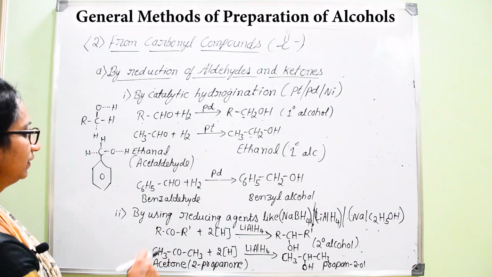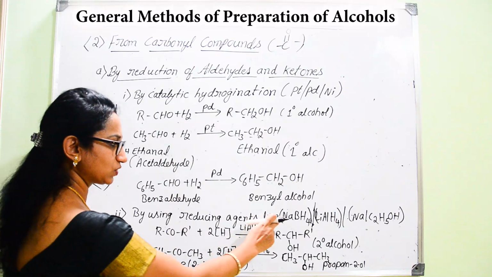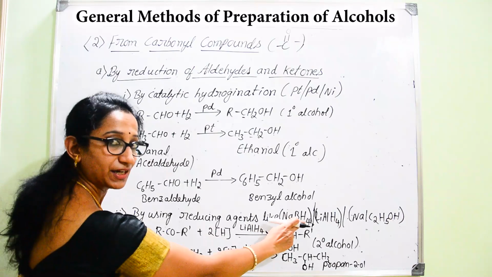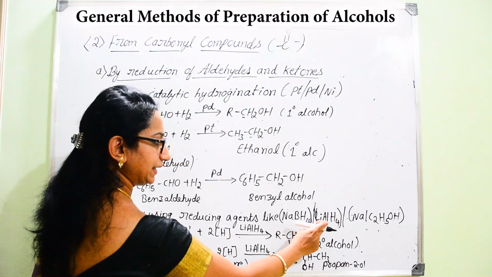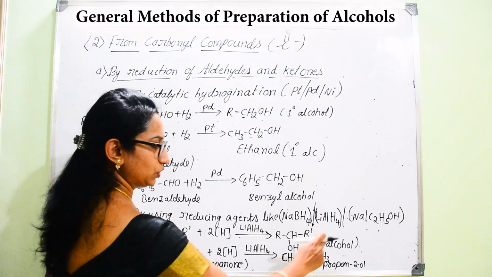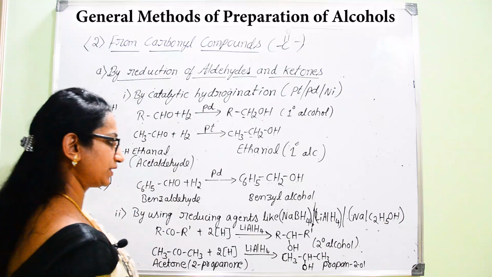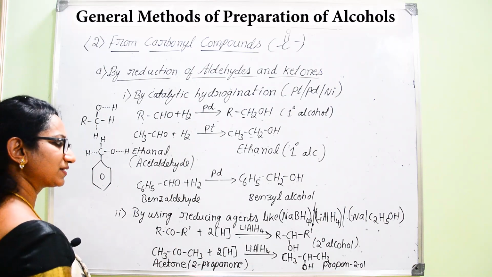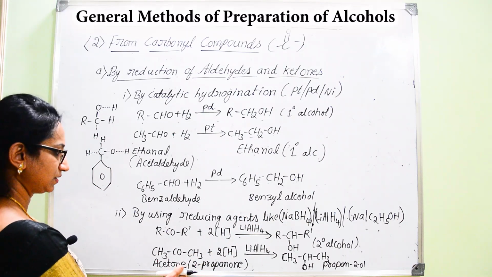That is the first method, the catalytic hydrogenation method. Similarly, we can use other reducing agents. Which are those reducing agents? Sodium borohydride, NaBH4; lithium aluminium hydride, LiAlH4; then sodium in the presence of ethanol, C2H5OH. All these are examples of reducing agents. You can select any one reducing agent for this reduction process.